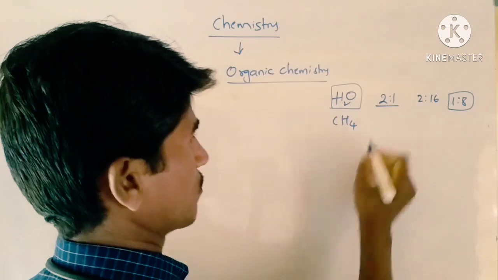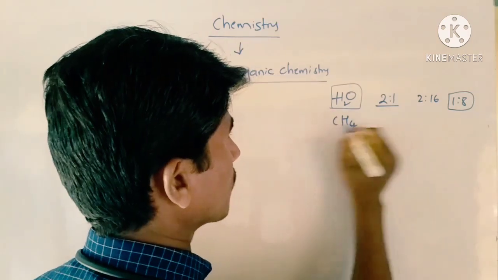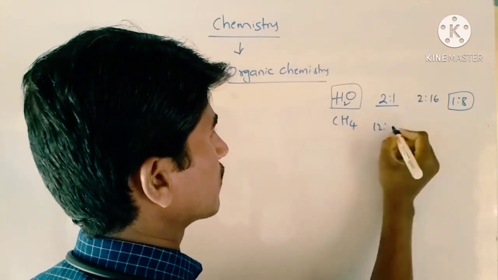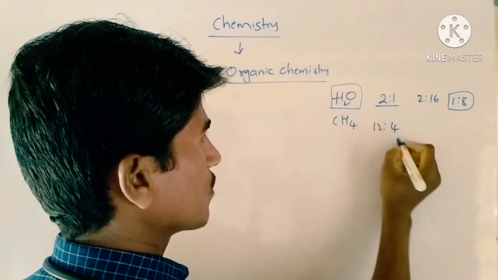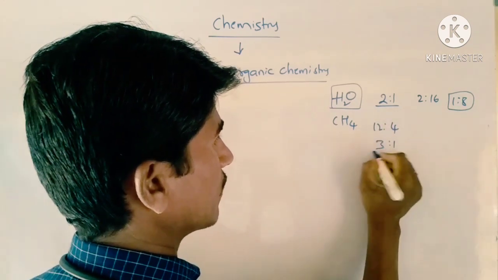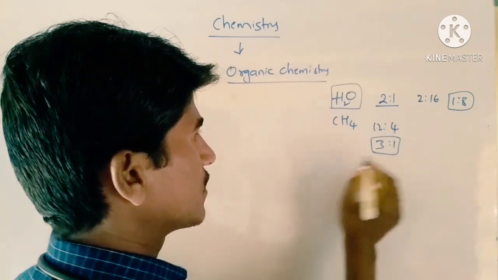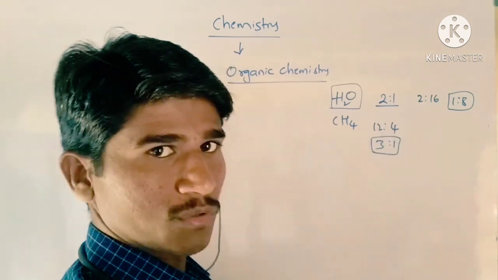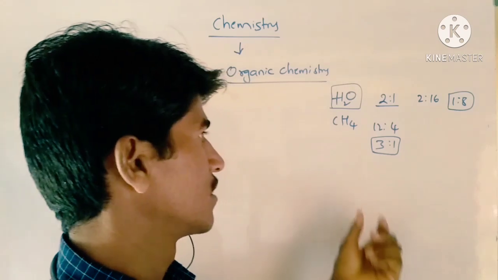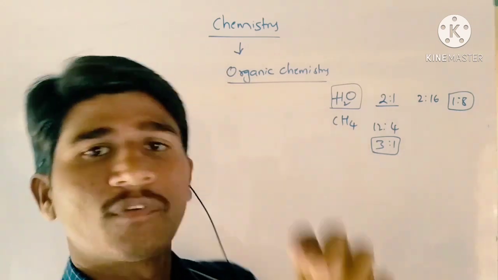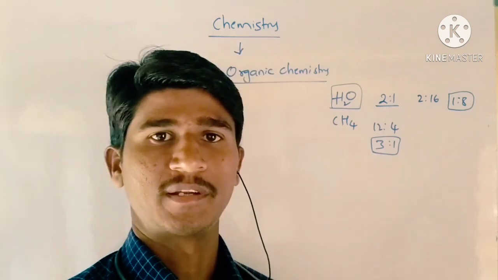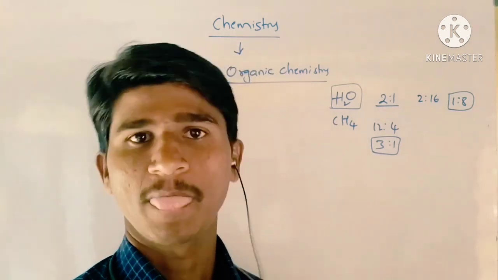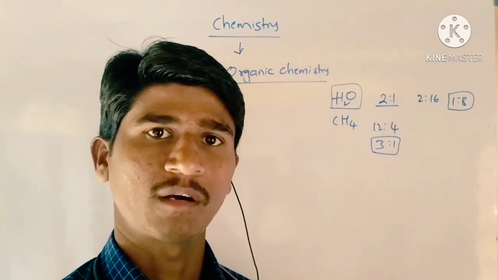In CH4 also, the mass of the carbon is 12 and the hydrogen mass is 4. So here the ratio is 1:3. This is the ratio in terms of mass. So here a compound is formed. A compound is formed by the combination of two or more elements in fixed proportions by their mass. That leads to the formation of compounds.